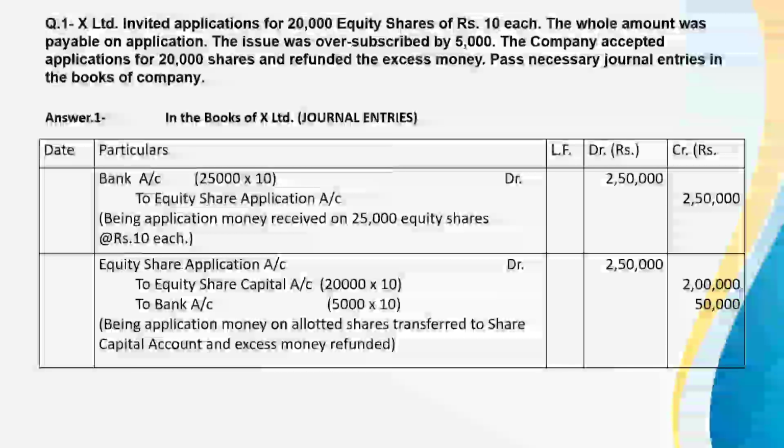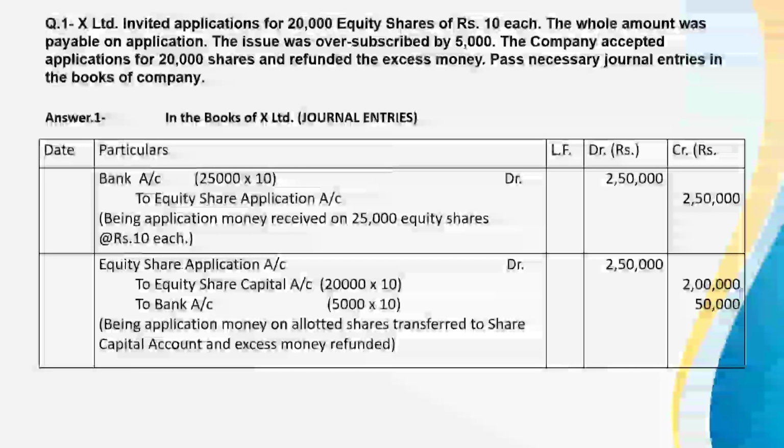Now the time is to transfer the application money to share capital. So share application account debit will be 2,50,000 and to share capital rupees 2 lakh, because maximum 20,000 shares can be transferred to share capital.